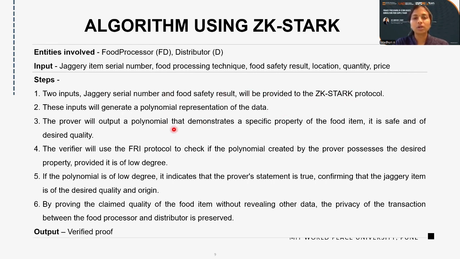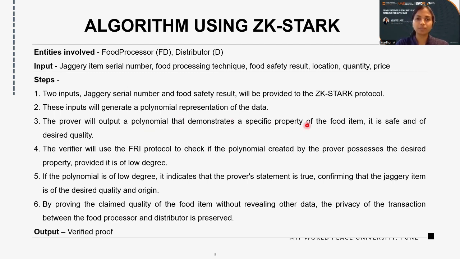After that, the ZK-STARK protocol will take the input of the food processing technique and the serial number, and convert it into a polynomial representation. From the polynomial representation, the prover will output a polynomial that demonstrates a specific property of the food item.